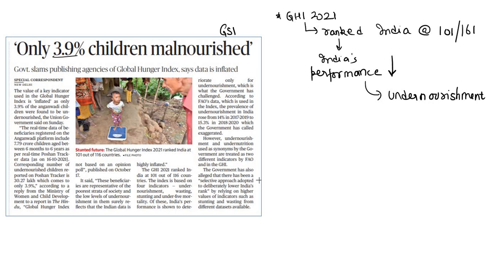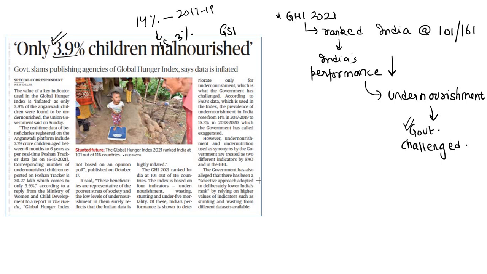When it comes to undernourishment, India's performance has deteriorated, but this has been challenged by the government. Government ने इस report को challenge किया है. According to the FAO's data, which is used in the index, the prevalence of undernourishment in India rose from 14% in 2017 to 19 to 15.3% in 2018 to 20, and this has been criticized and challenged by the government.